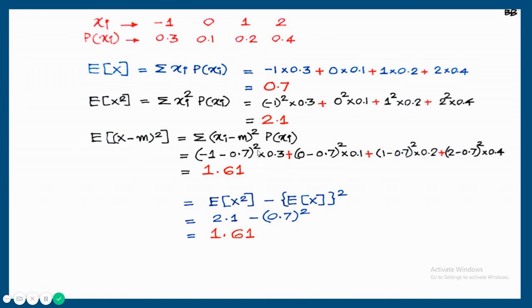But instead of doing this calculation, variance can be determined from mean square value and mean value. That is 2.1 minus 0.7 square. Variance is equal to mean square minus square of mean. So that way also the variance can be determined.